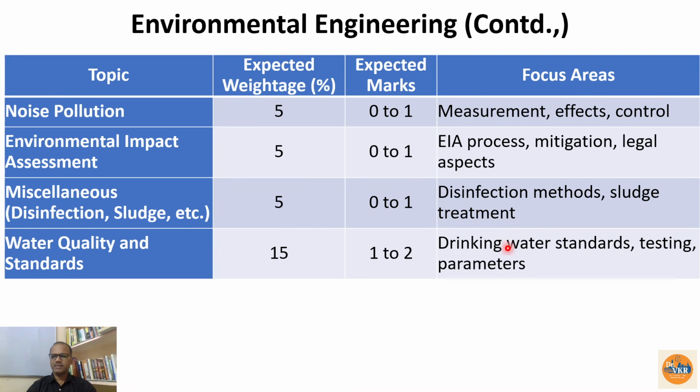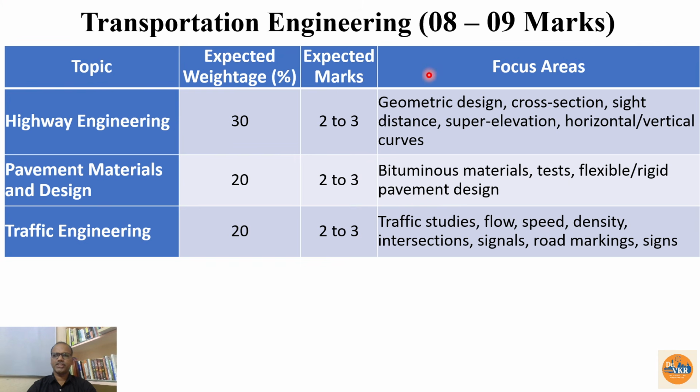So again, last one, the drinking water standard testing and parameters, very important. Here you can expect 1 to 2 marks here without fail. We are going to get from the standards point of view. For each parameter, what are the permissible and allowable standards. Then we are having the transportation engineering.